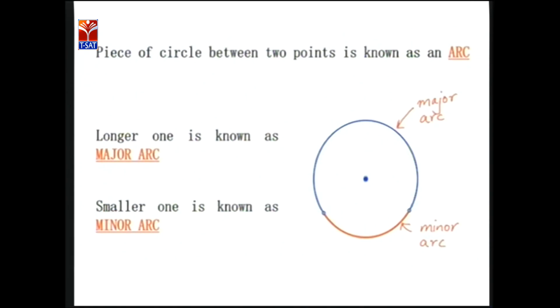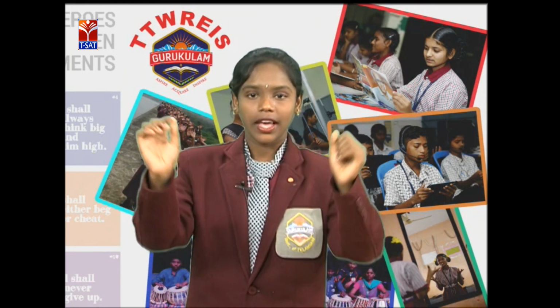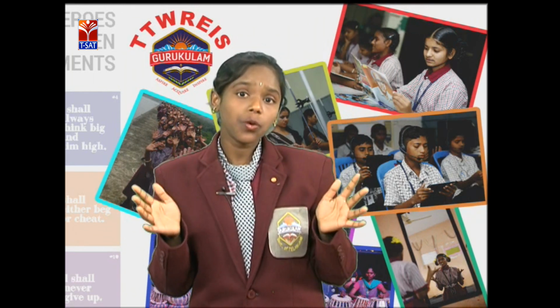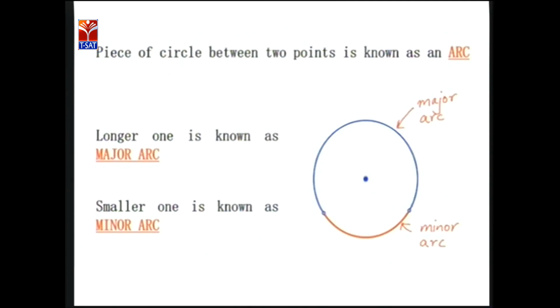Do you know what an arc is? I think you know very well what an arc is. Okay, I will say what an arc is. An arc means a piece of a circle between 2 points. A piece of a circle between 2 points is known as an arc. Okay, I will repeat again.